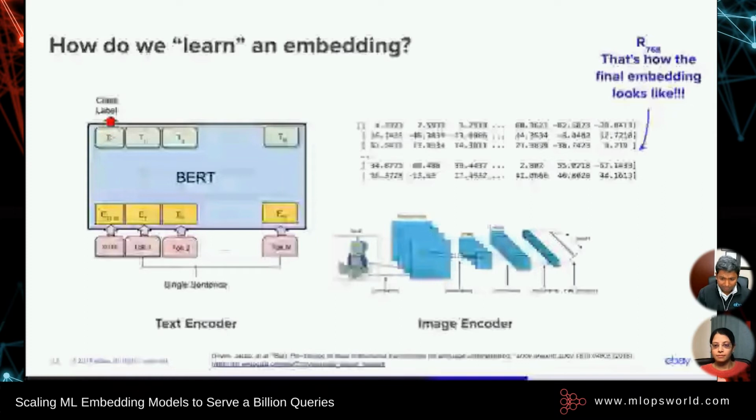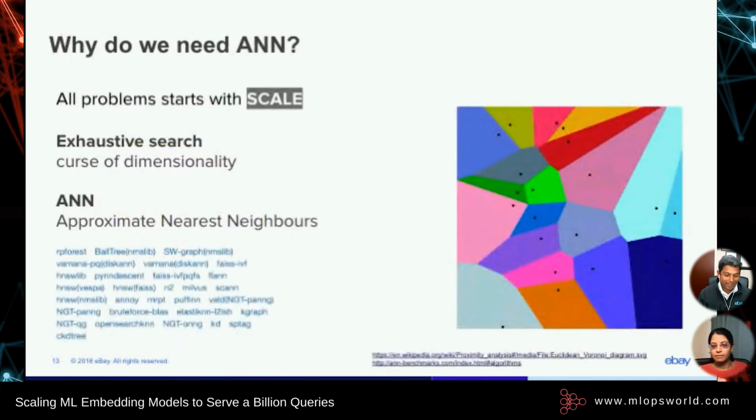Now, we have answered one question, which is how do we generate these representations? The next question is how do we map them, or do we search them using cosine similarity? Now, all problems start with scale. This is a very common saying in large systems. If you recall our 2D representation, if we have all the items represented using just its price and title, life would be so much simpler, because k nearest neighbors is an O of n problem, and we can still manage searching through this space. But with 768 dimensions, this becomes really, really expensive.